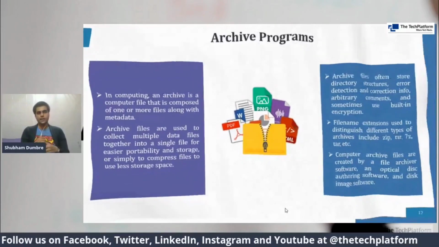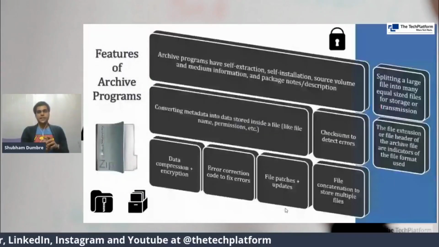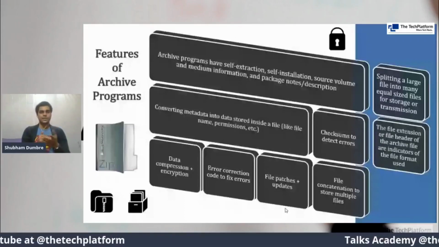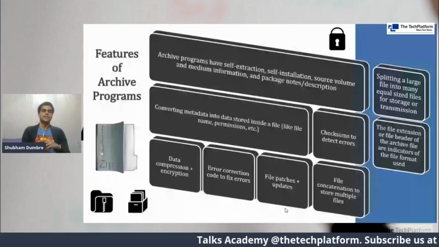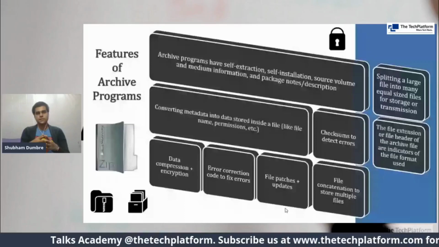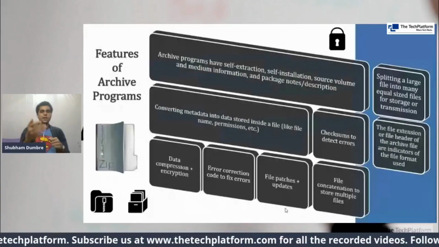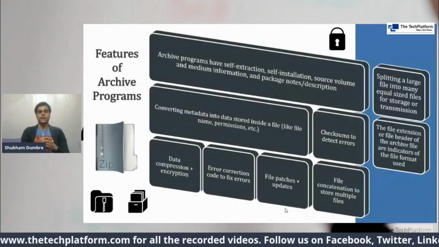Now, features of archive programs. Archive programs have self-extraction, self-installation, source volume information, package notes description. So the very first point is very easy to understand. It has self-extraction, installation, and source volume and medium information. So it is very well understood that it has extraction and storing information capability, converting metadata into data stored inside a file, like name, permissions, etc.